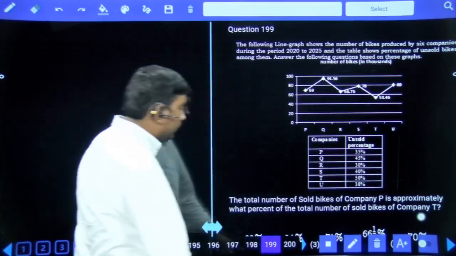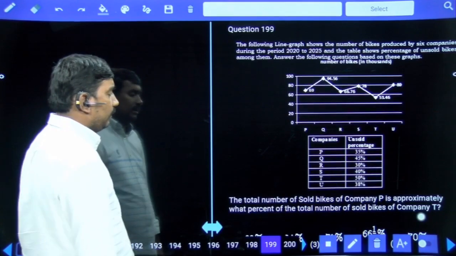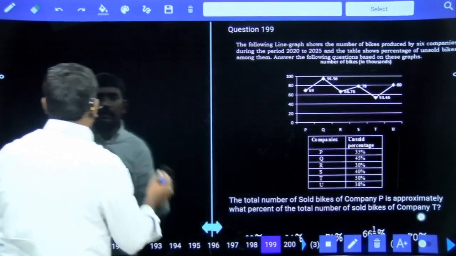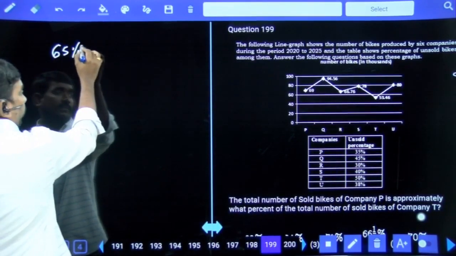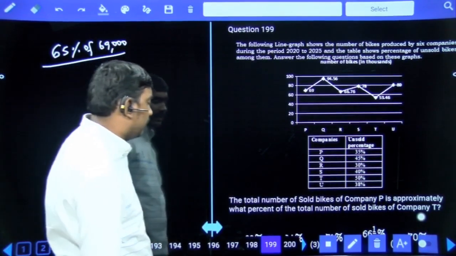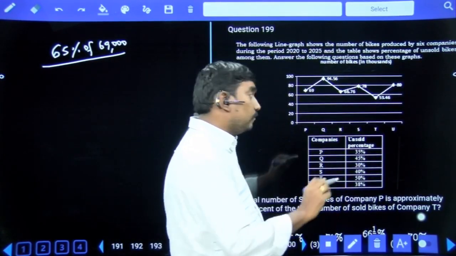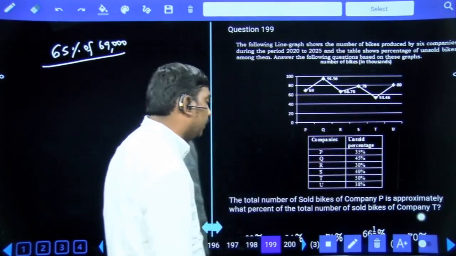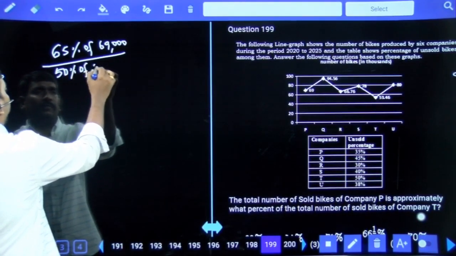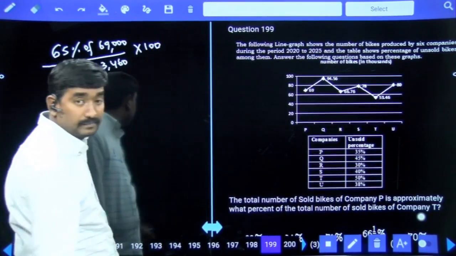Next. Total number of sold bikes of company P is approximately what percent of the total number of sold bikes of company T? Company P 35% unsold, then sold 65% of 69,000 is approximately what percentage of the number of bikes sold by company T? Company T unsold 50, sold also 50, 50% of 53,460. 50% of 53,460. What percentage means into 100?